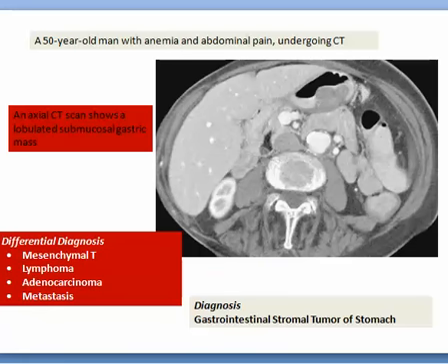Here, a 50-year-old man with anemia and abdominal pain undergoing CT. The axial CT shows a lobulated submucosal gastric mass. The differential diagnosis is a gastrointestinal stromal tumor, GIST, lymphoma, less likely to be adenocarcinoma, but may be deposit.